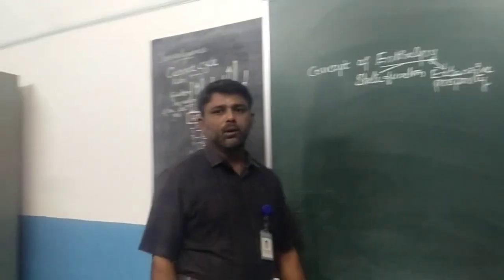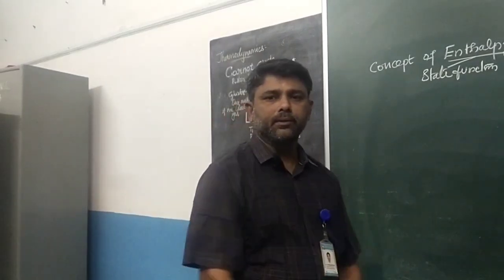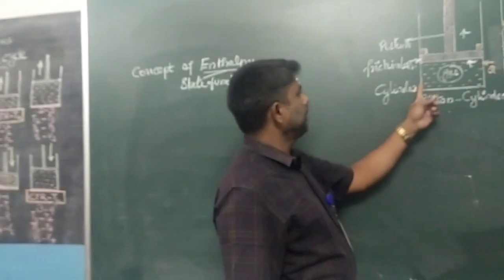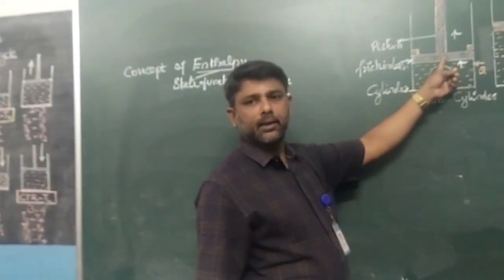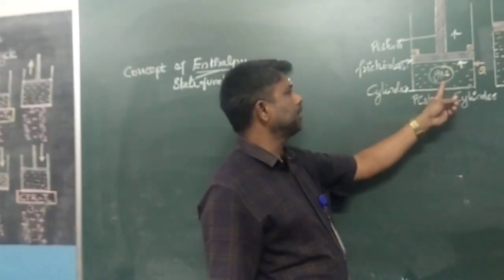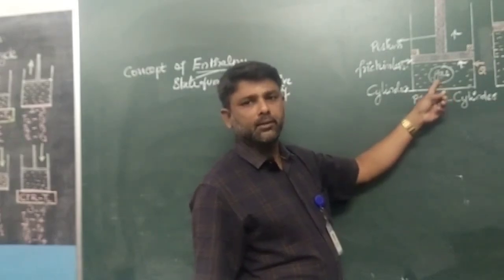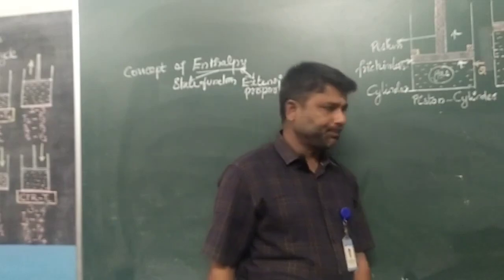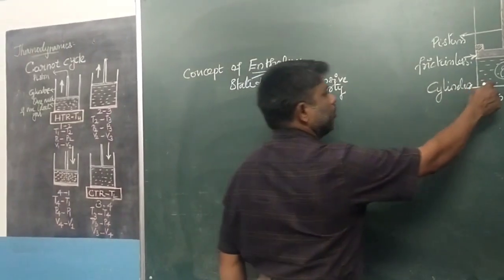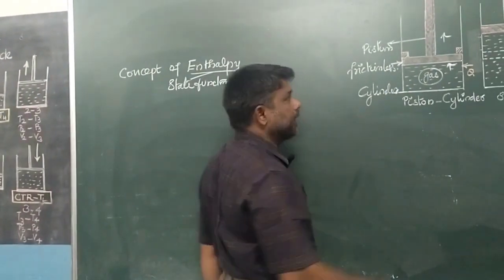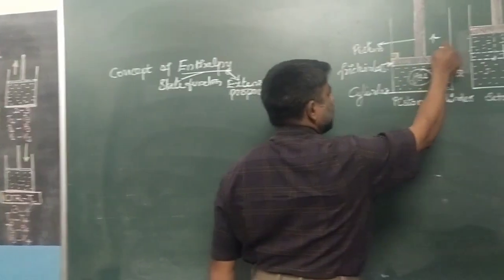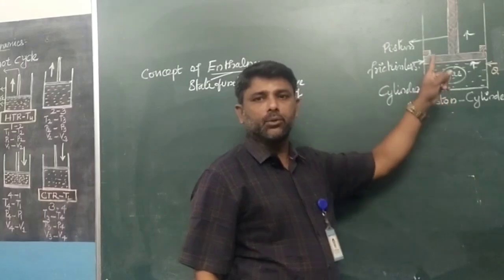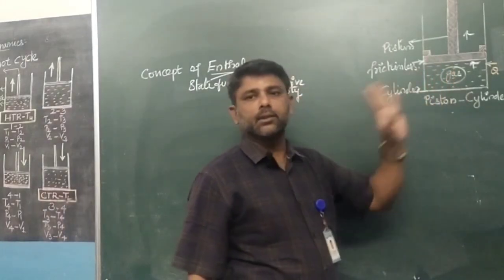Clear? To understand the concept of enthalpy, let us consider a piston cylinder arrangement. This is the cylinder, this is the piston, and a gas is confined in the piston cylinder arrangement. Subject to the condition, the piston is frictionless. Now, a new arrangement is provided: a knot is provided here to arrest the movement of the piston. This ensures the volume of gas is constant.